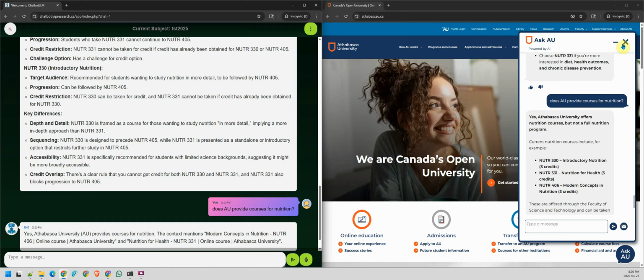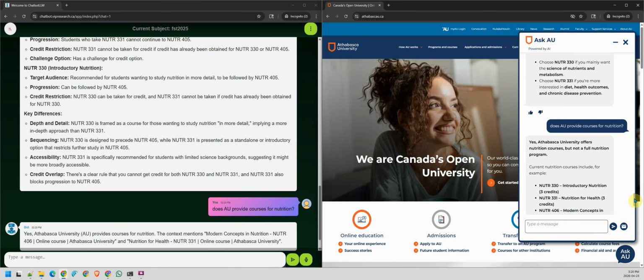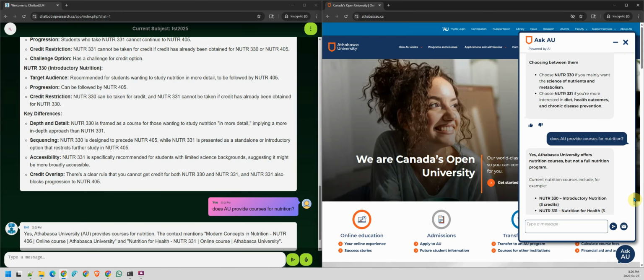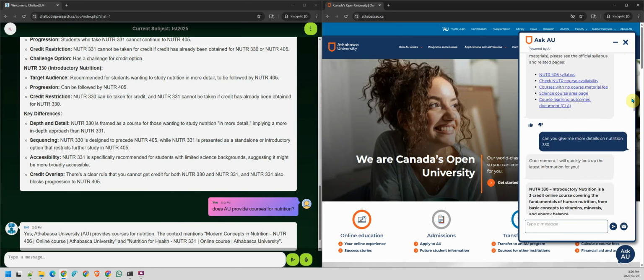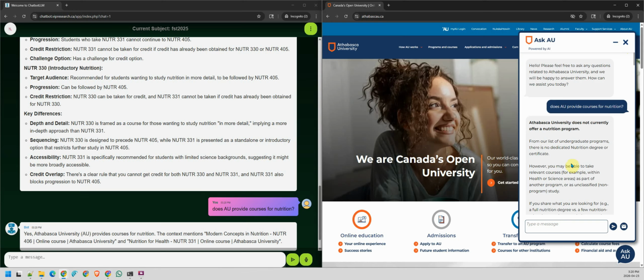But of course, the right hand side will not have a memory, which means if we ask again, just like what I did earlier, it will not really know AU has courses. It will respond with something like this. So that is the simple comparison we do today.